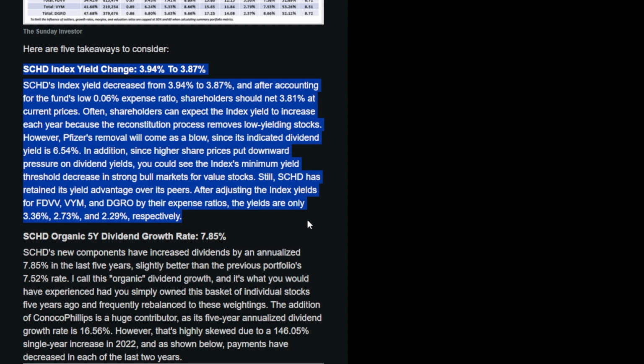Often shareholders can expect the index yield to increase each year because the reconstitution process removes low yielding stocks. However, Pfizer's removal will come as a blow, since its indicated dividend yield is 6.54%. In addition, since higher share prices put downward pressure on dividend yields, you could see the index minimum yield threshold decrease in strong bull markets for value stocks. Still, SCHD has retained its yield advantage over its peers after adjusting the index yields for FDVV, for example, VYM, and DGRO by their expense ratios. The yields are only 3.36%, 2.73%, and 2.29% respectively.